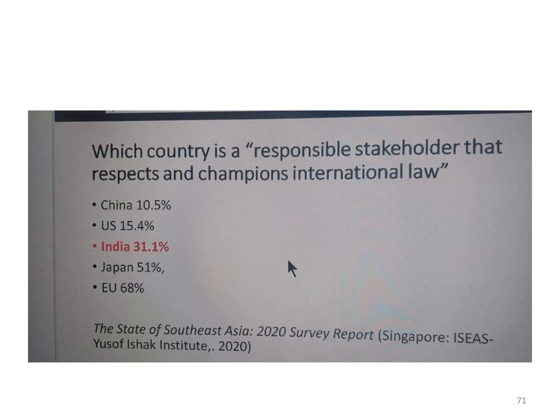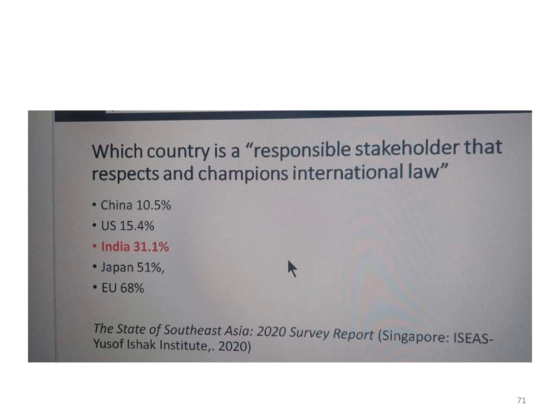Now, which country is a responsible stakeholder that respects and champions international law? This was done by the State of Southeast Asia, a 2020 survey report in Singapore. You can see that India has a percentage share of 31.1%. Japan is 51%, EU is 68%. China is only 10.5%.